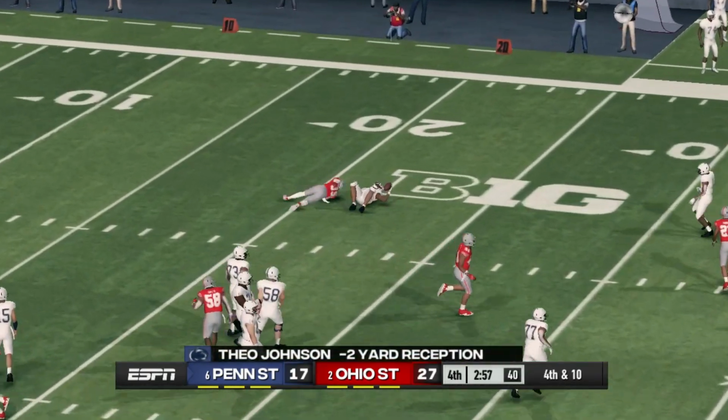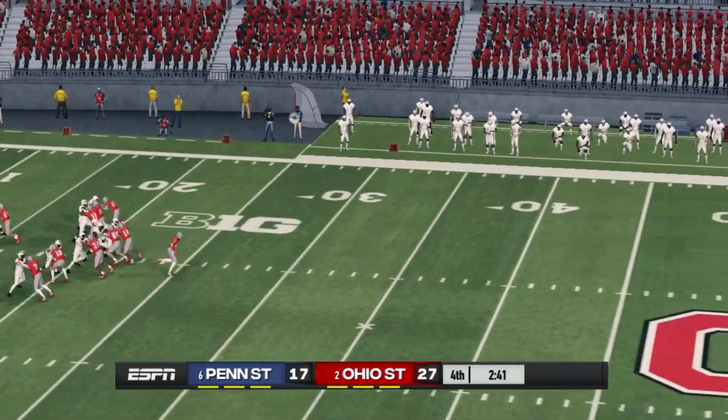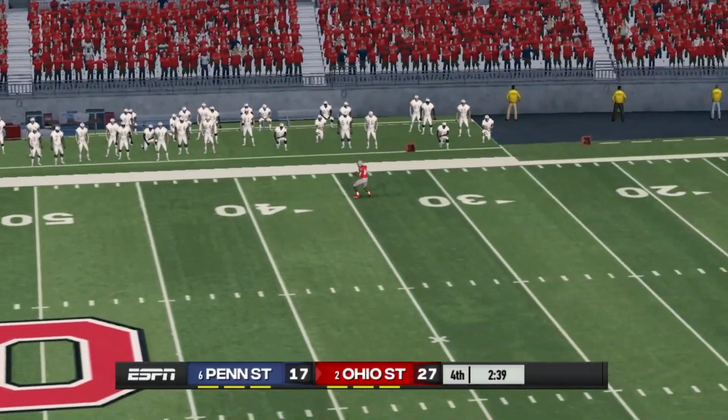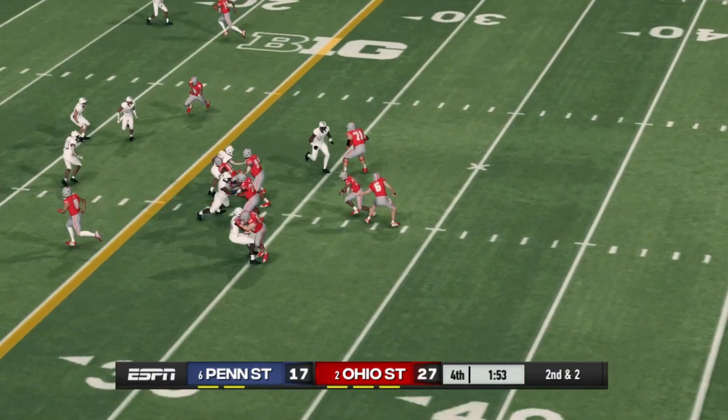On 3rd down, again, they get stopped. I don't know why they keep throwing these little short passes on 3rd down. And they elected to punt, down by 10 with under 3 minutes to go. I have no idea what the computer was thinking there.